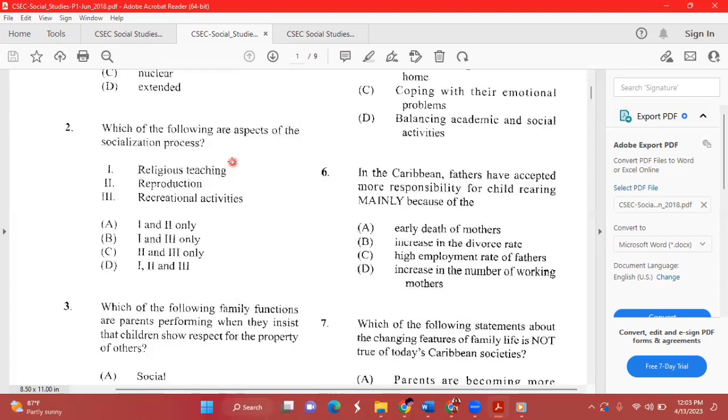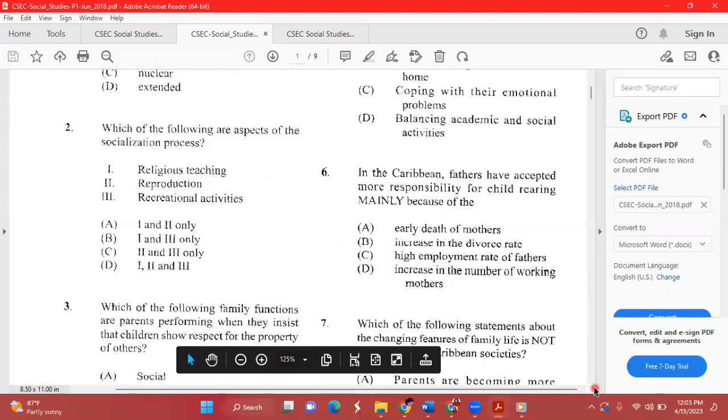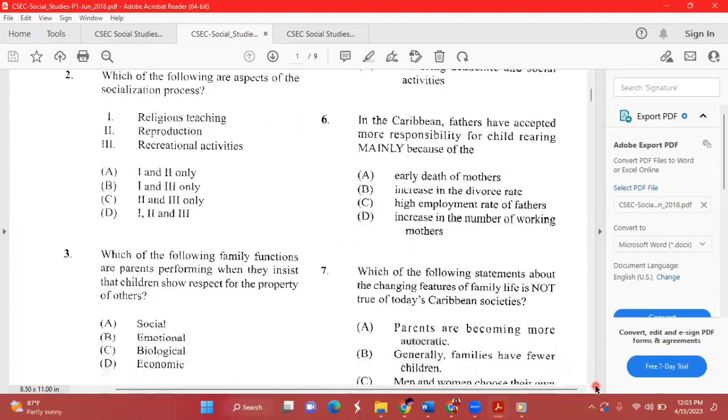Reproduction is not a part of the socialization process because reproduction, also known as procreation, involves the process of having babies. Hence, that is not a part of the socialization process. Good? All right, so we will now move on to question number 3.